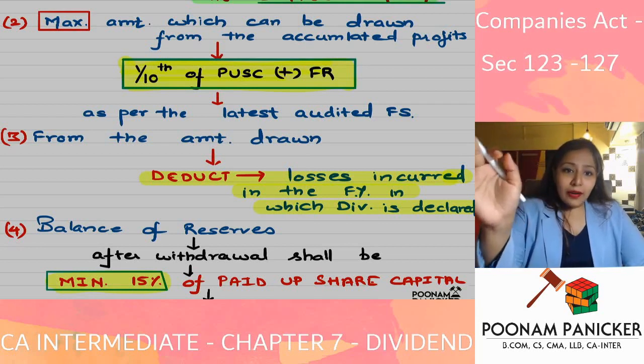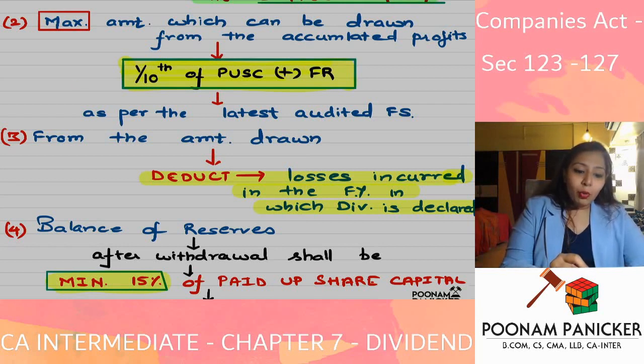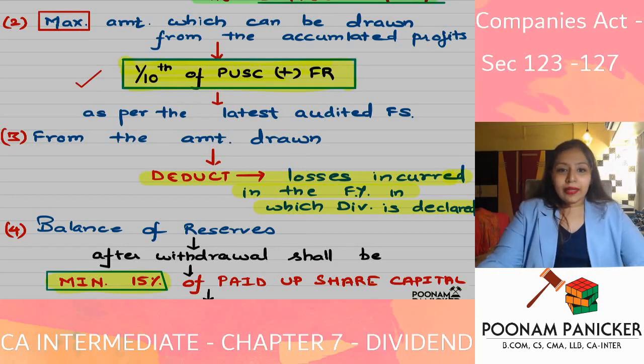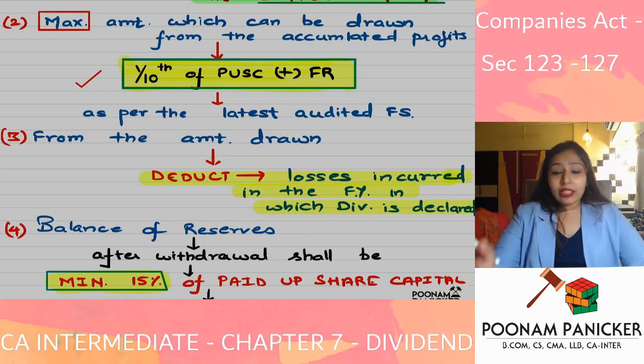They have said maximum to the extent of 1/10 of the paid up share capital and free reserves. That is the maximum you can take out from your reserves. How much? To the extent of maximum 1/10 of what? Paid up share capital plus free reserves. So of paid up share capital plus free reserves, that 10%. Yes, that is the maximum drawal you can do from the accumulated profits.